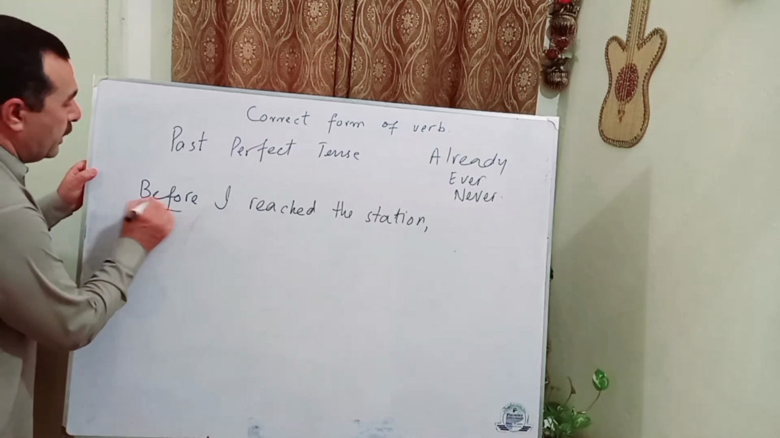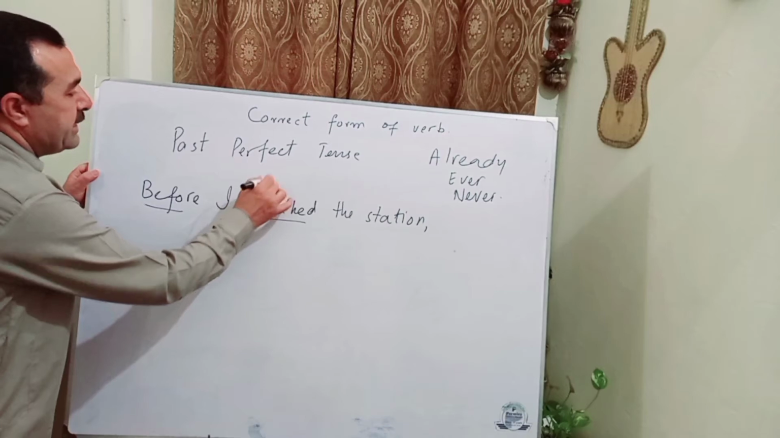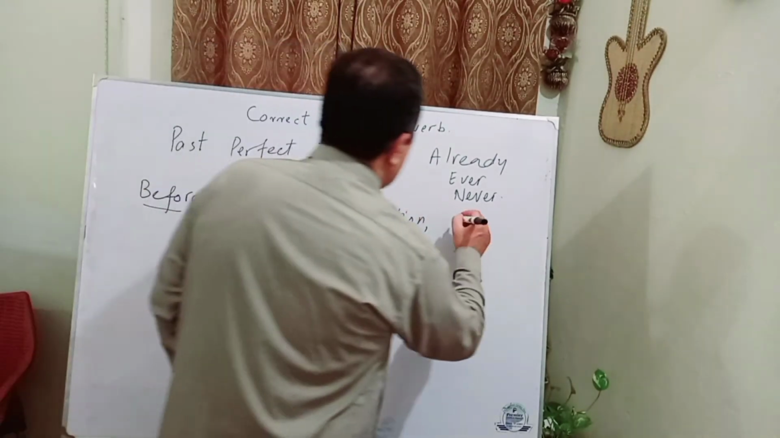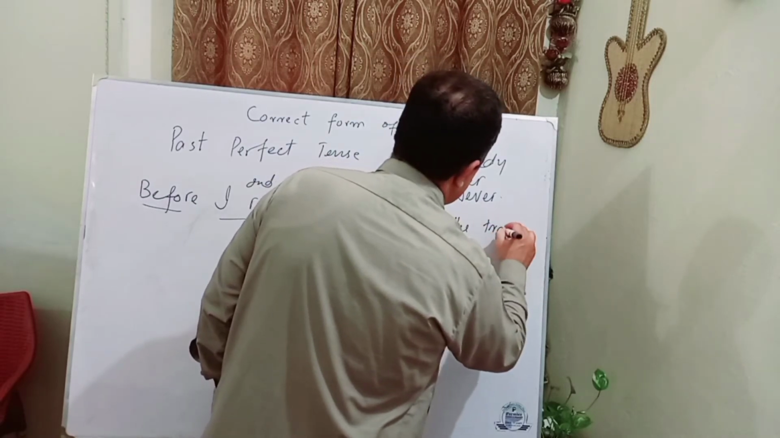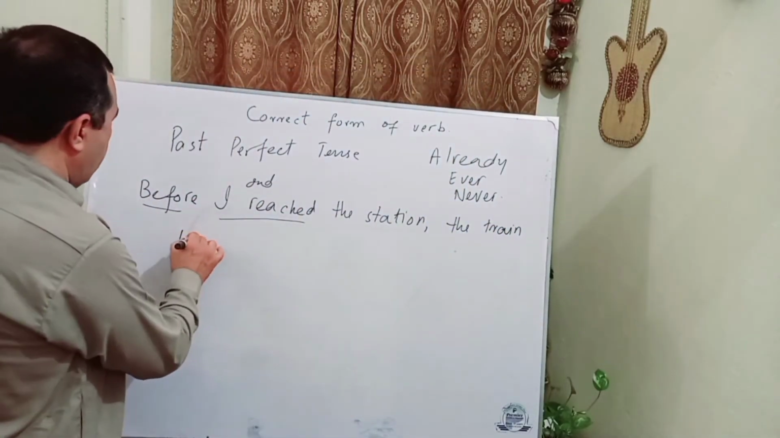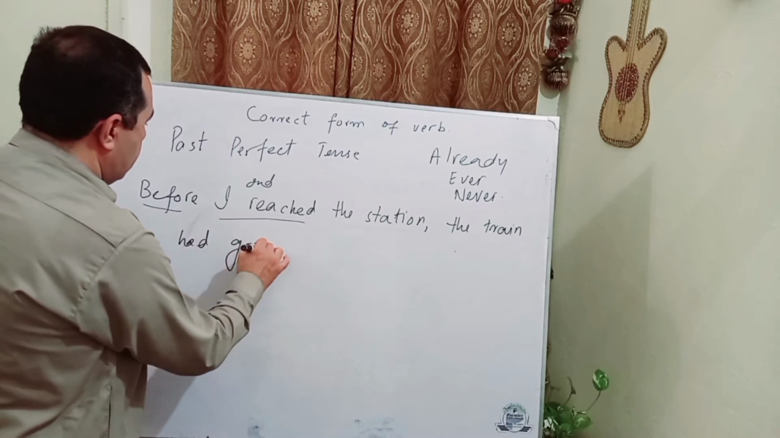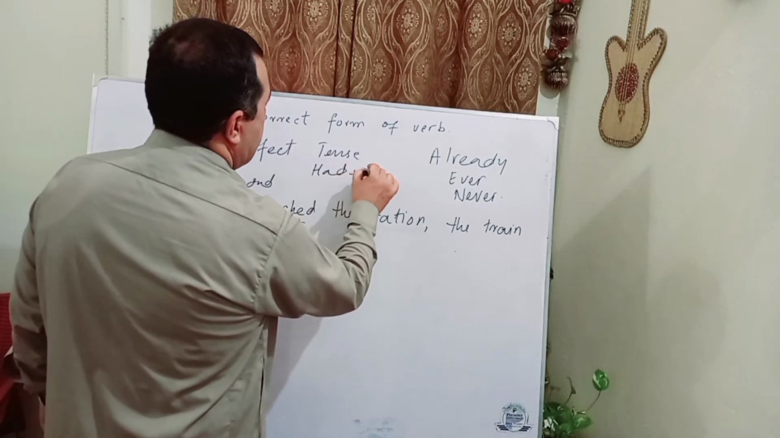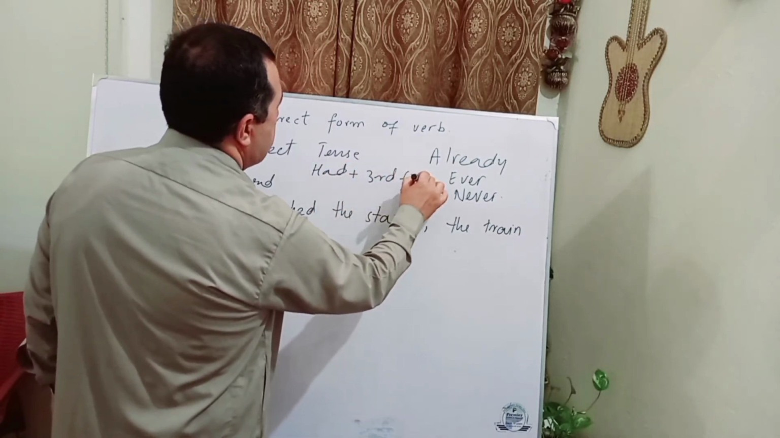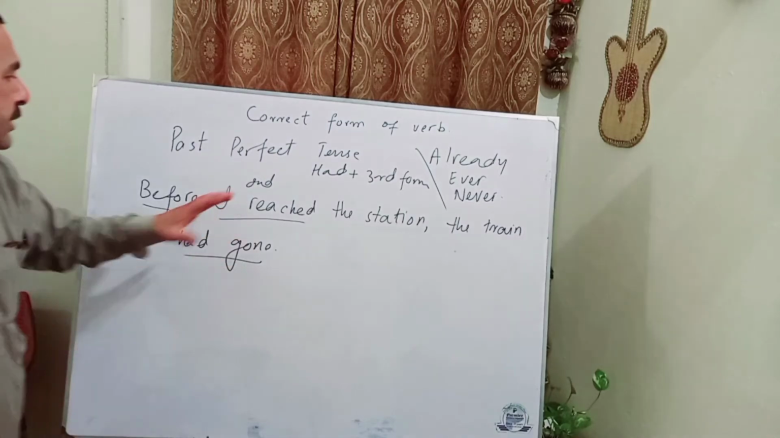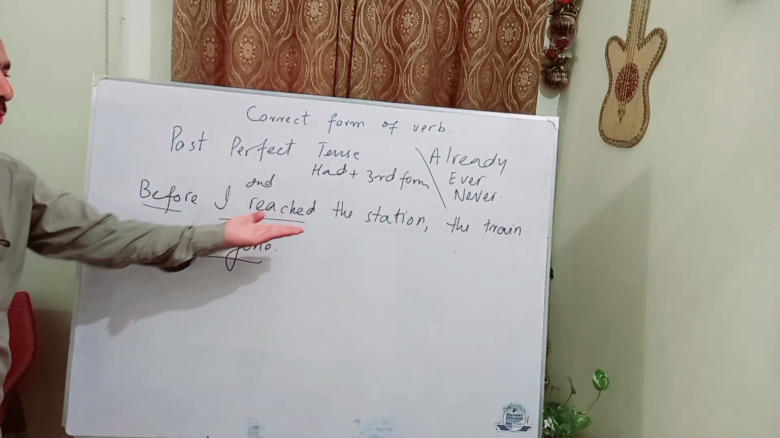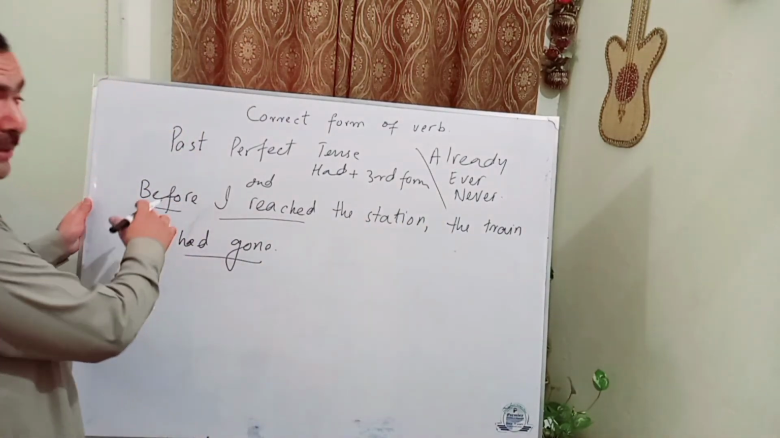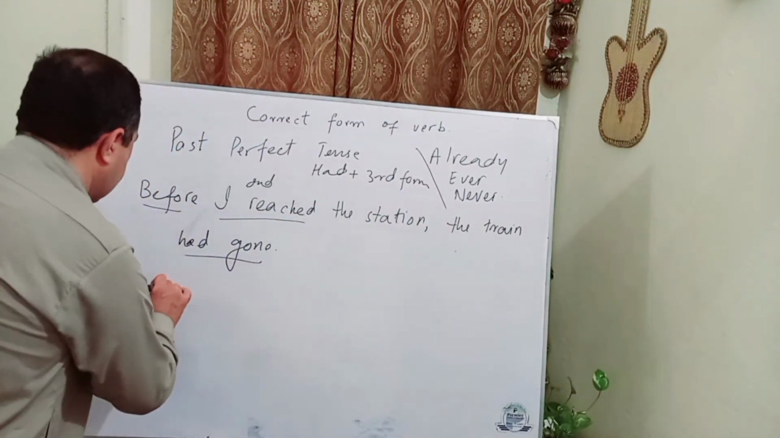So when with the word before we use the second form of the verb, that is past indefinite tense, we will use past perfect in the next clause. So the train had gone. This is past perfect tense. With had, we use the third form. Once again, when with before there is the second form of the verb, in the next clause we will use past perfect tense. And the before clause can come at the end as well.